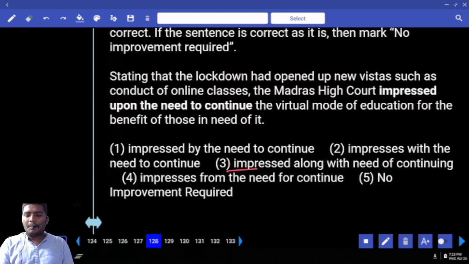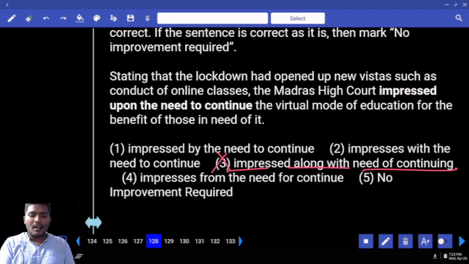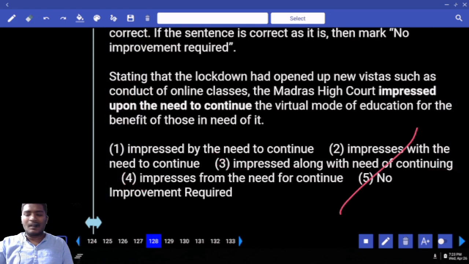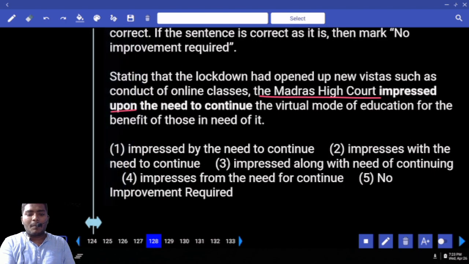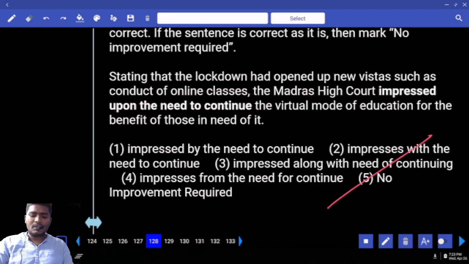Next one: "impressed along with the need of." Can we use this combination? "Impressed along with somebody"? No, not a necessary one. Another one, "impresses," is out. What does it mean here? Only "no correction required." So the Madras High Court impressed upon, what does it impress upon here? Impressed upon the need to continue. So the answer can be only "no improvement required."